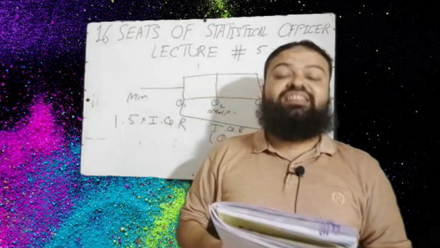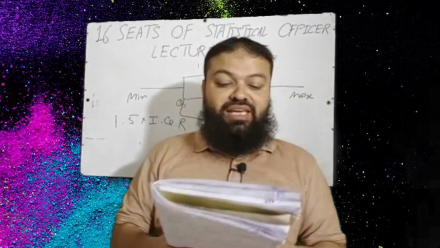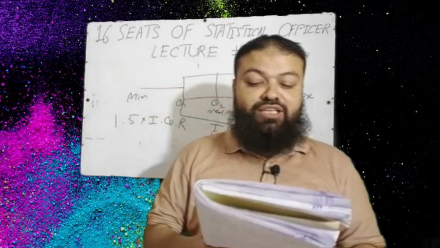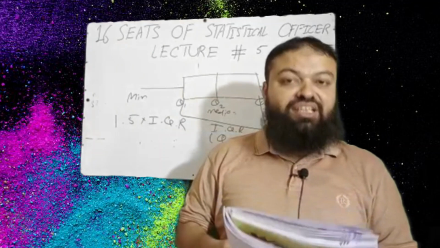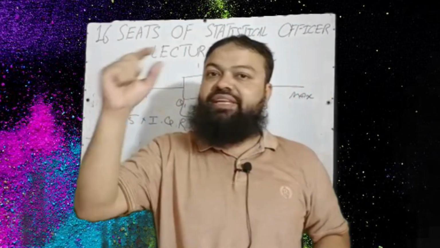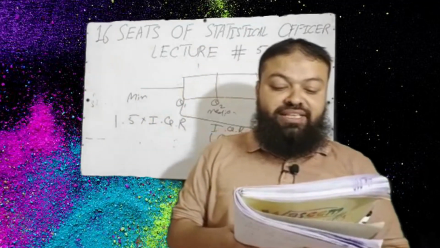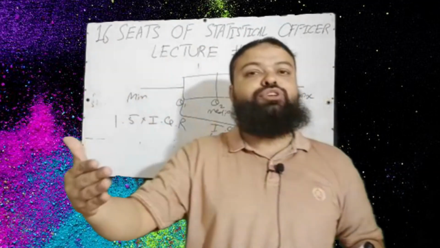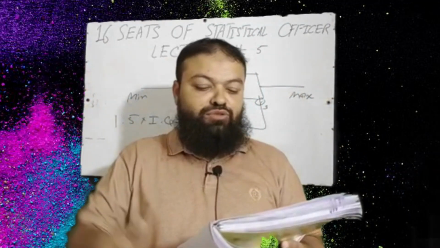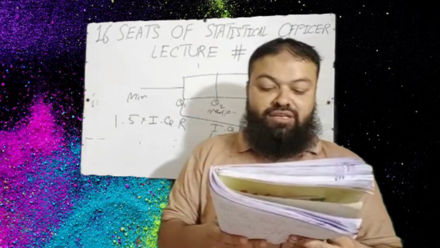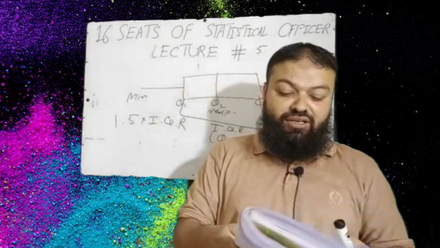Question number 15. The stem and leaf display A. reveals far more information relative to individual values than does the histogram. Yes, because it tells us about every individual value. B. allows the median to be easily identified. Yes, I told you it tells us about the central value of the data. C. does not allow the original data values to be identified. D. both A and B are correct. A and B are correct.